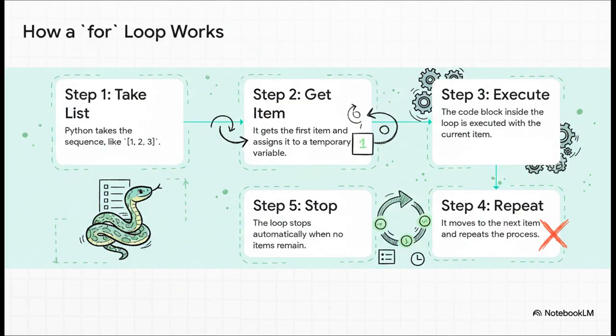So what's actually happening behind the scenes? Well, it's this wonderfully methodical process. A for loop basically asks the sequence, hey, give me your next item. It takes that item, assigns it to a variable, and runs your code. Then it asks again, okay, what's next? And keeps doing that until there's nothing left. It's completely automatic. You don't have to worry about the details.